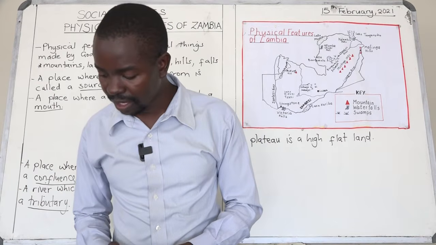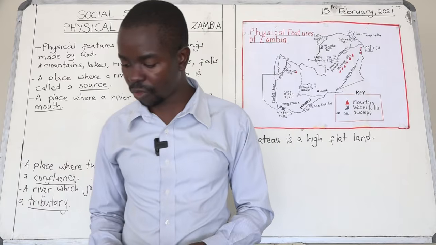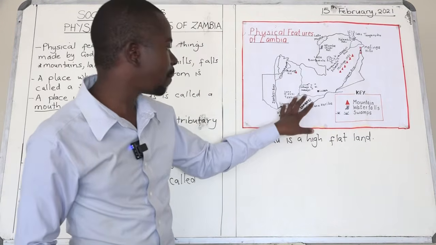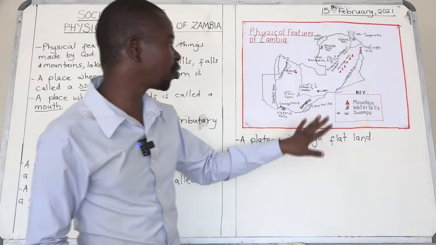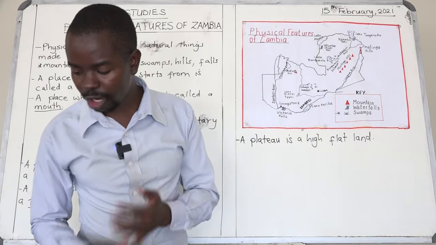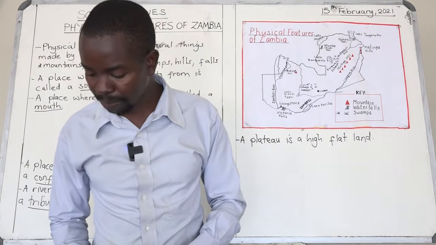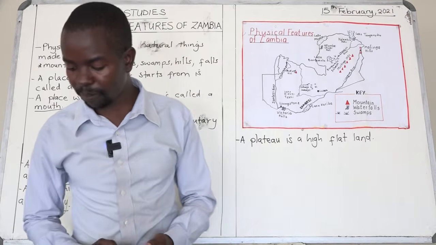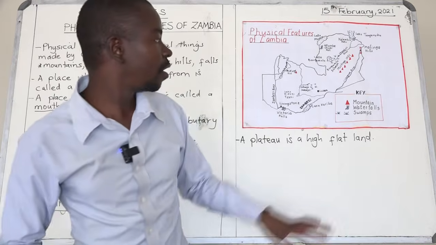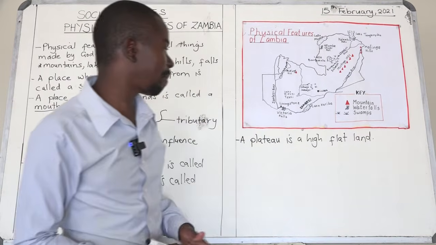Okay, and then in southern province, which is just here, districts such as Monze, Choma, and Kalomo are on the Tonga Plateau. And in eastern province we have got Chipata and Katete, which is also part of the plateau there. Okay, so that's it about a plateau, boys and girls.